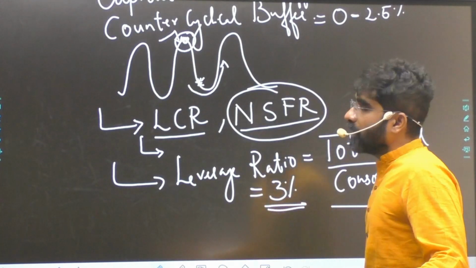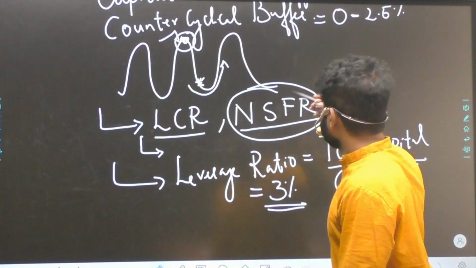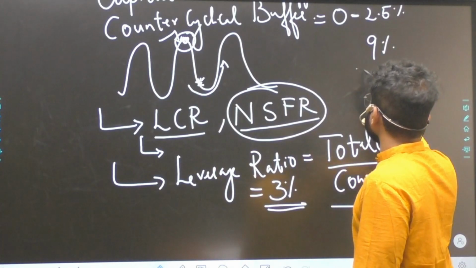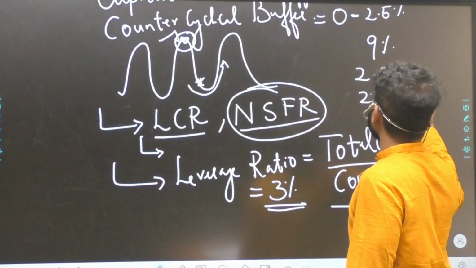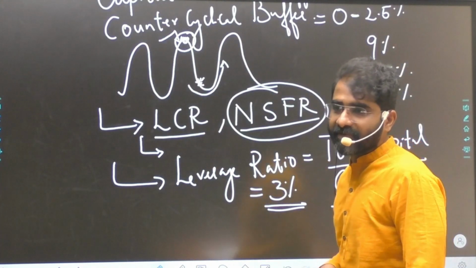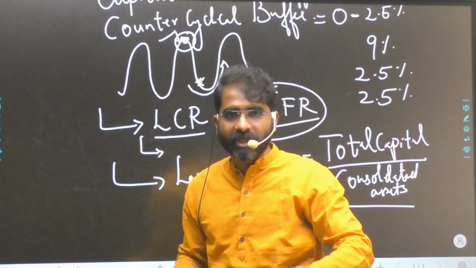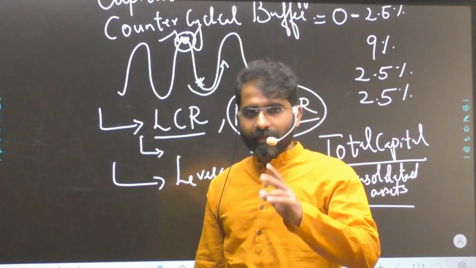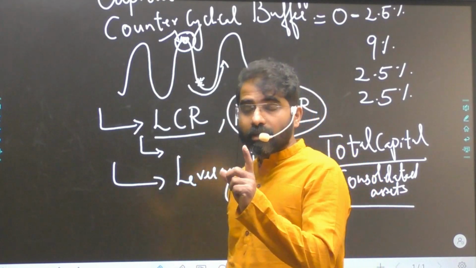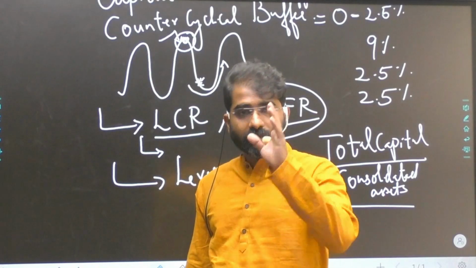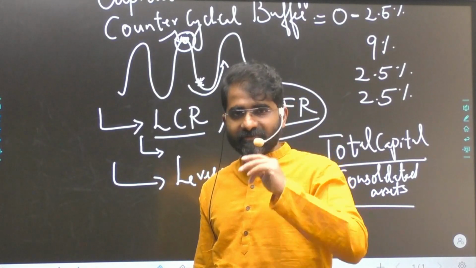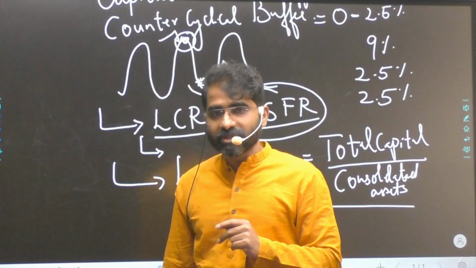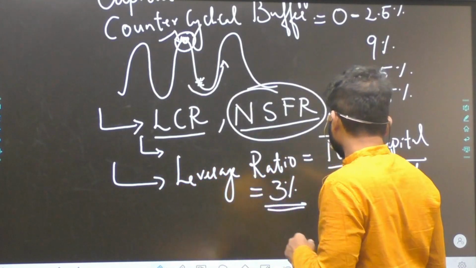Now if we see RBI's logic, what is it? 9% capital adequacy ratio, 2.5% capital conservation buffer, and again a counter-cyclical buffer of 2.5 max. It means it overall comes down to 14 max, according to RBI. And the large exposure framework, which I've discussed in the previous video, is also important for the exam. Because there is a risk associated, Adani is in the news, so therefore that becomes important.